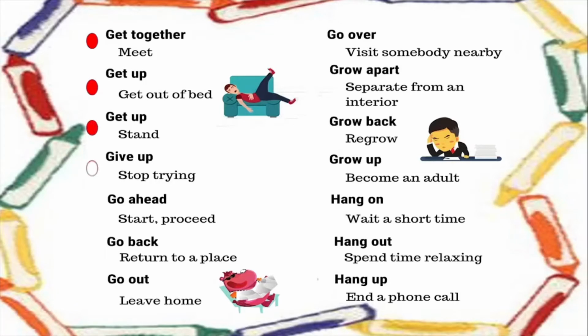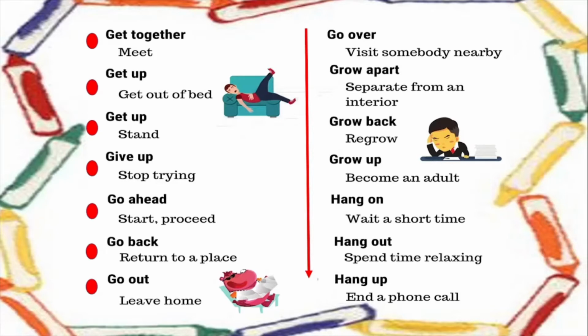Give up means to stop trying. Go ahead means to start or to proceed. Go back means to return to a place. Go out means to leave your home. Okay, so these, and all these also on the other side that you can see, are examples of phrasal verbs. Okay, so now we saw what phrasal verbs are.